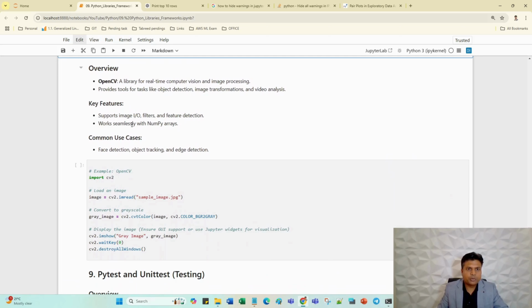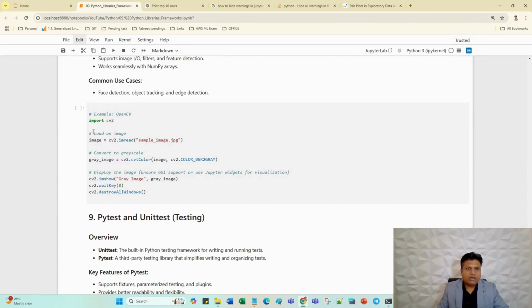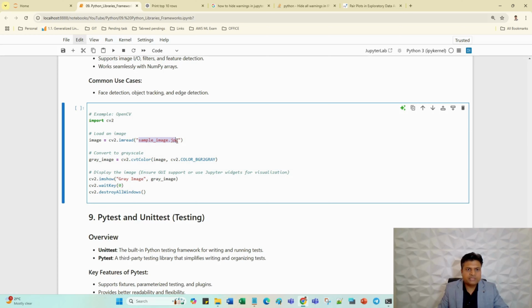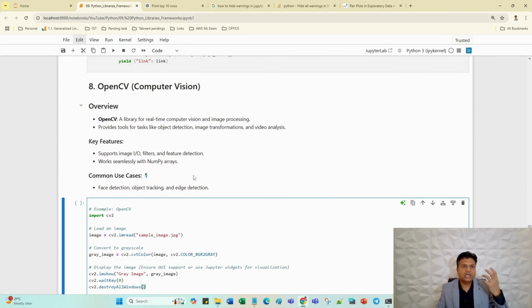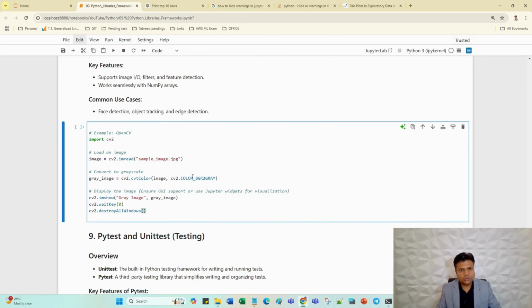Let's move to the next one, it supports images and works seamlessly with NumPy arrays, of course. Let's suppose I have a sample image, I don't have it in my system, and I want to read this image and modify it. There is very simple code for that, but keep in mind what the OpenCV library is and what it is used for. It is used to detect objects from videos and images, and once I go to the deep learning series, I will explain everything about OpenCV.